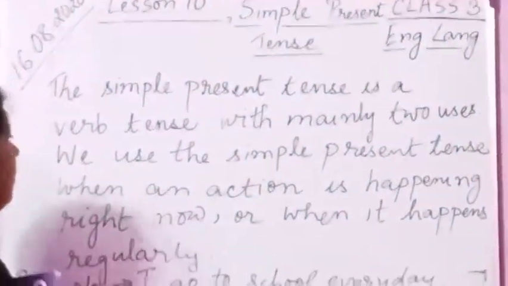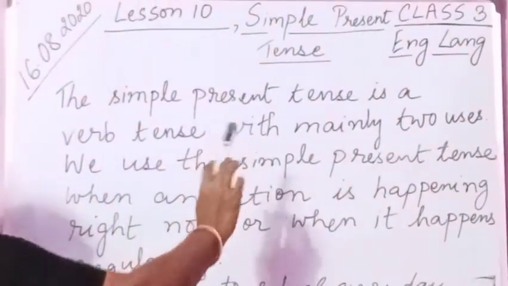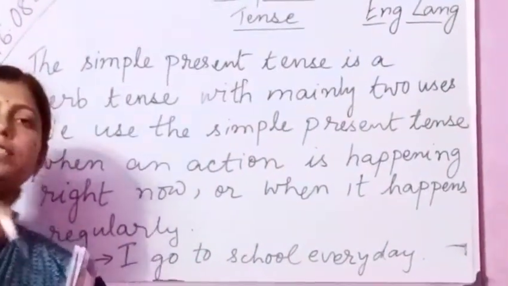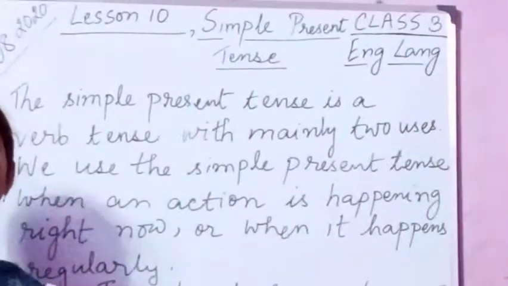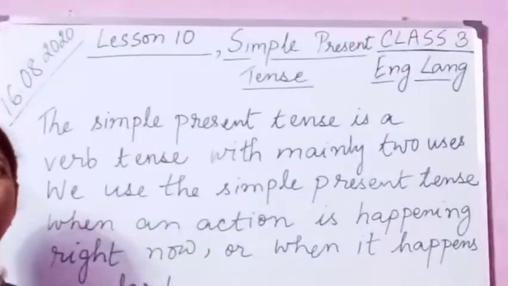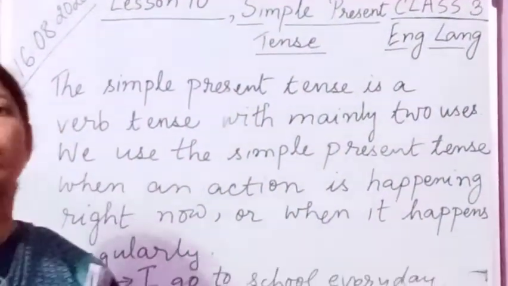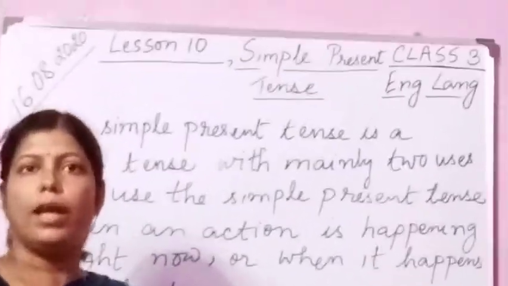Okay children, you see here, once again I am saying, the simple present tense is a verb tense with mainly two uses. We use the simple present tense when an action is happening right now. What is happening right now? At the present time, what action is happening? What work is happening? Or when it happens regularly. Okay, that happens every day. Almost every day, regularly what happens? Like for example, I go to school every day. I go to play every day. All these types of sentences are things which you do every day.